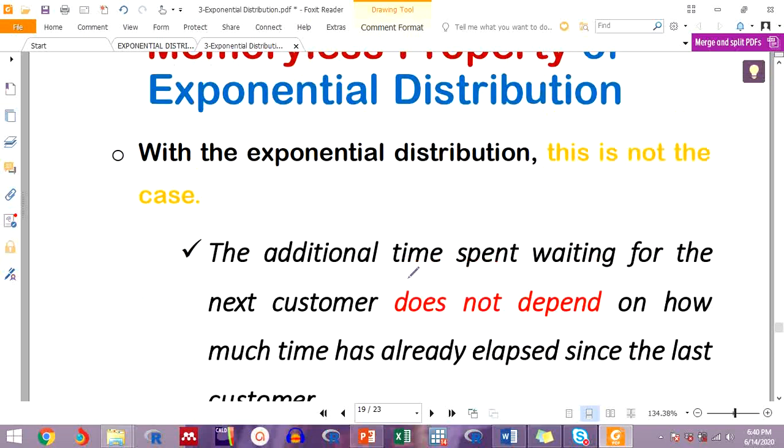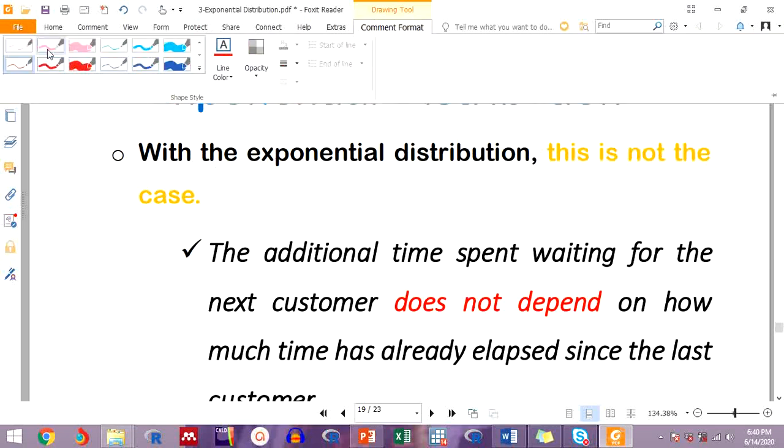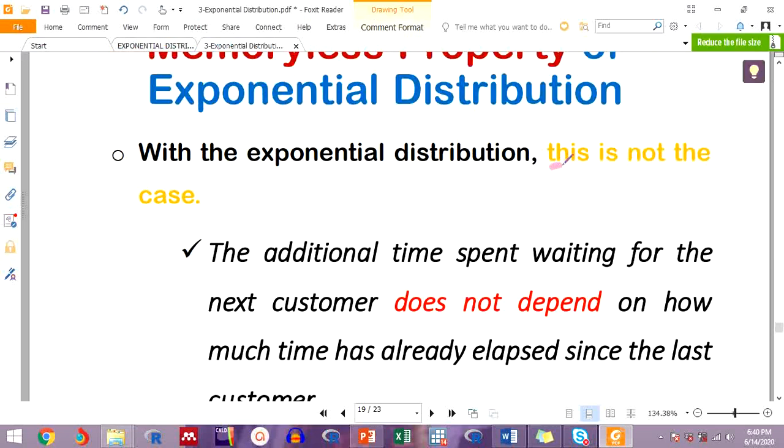You can see with the exponential distribution, this is not the case.